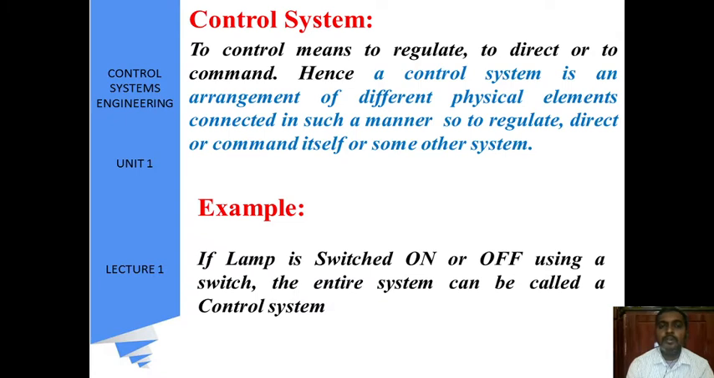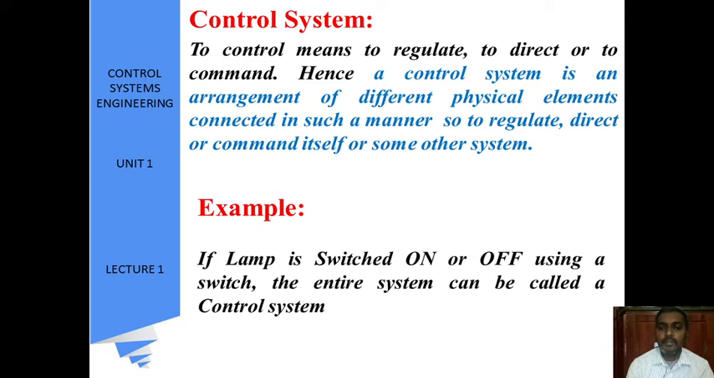Coming to the control system, to control means to regulate, or to direct, or to command. So here we are controlling a system. A system is nothing but a group of components, and we are controlling that group of components. Hence a control system is an arrangement of different physical elements connected in such a manner as to regulate, direct or command itself or some other thing.